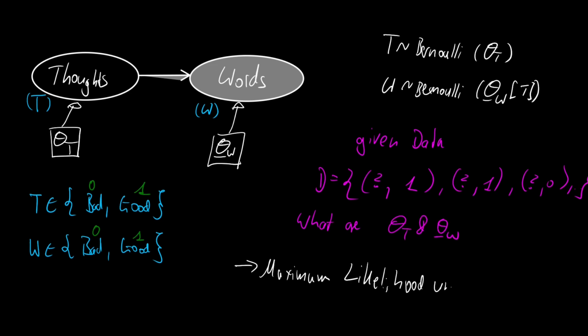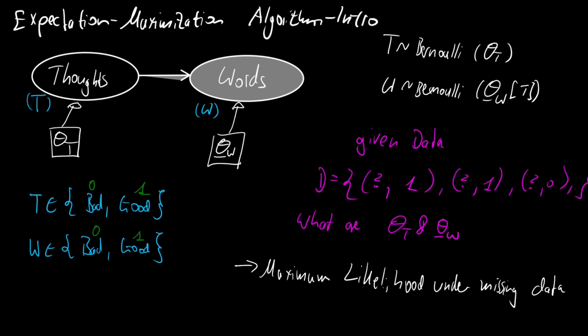And you want to infer the feeder parameters. You have a maximum likelihood under missing data. Welcome to the expectation maximization algorithm.